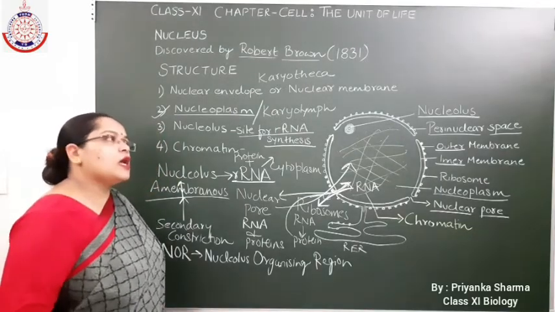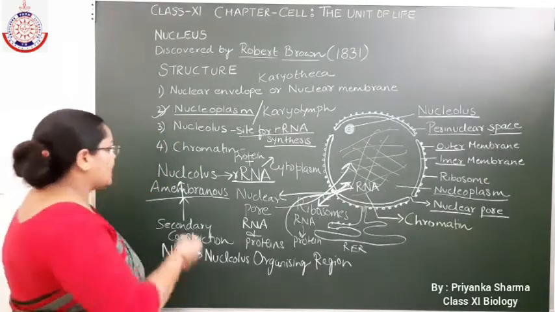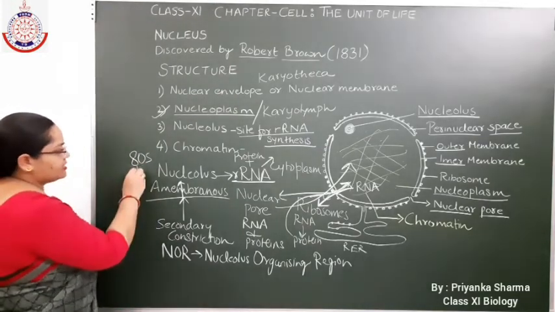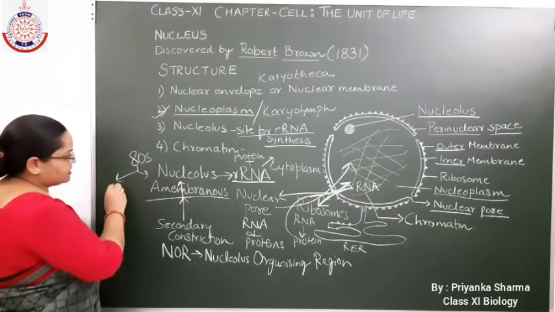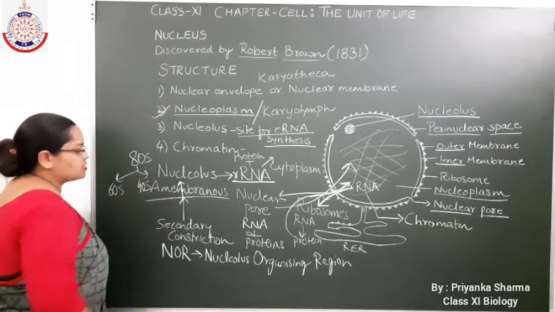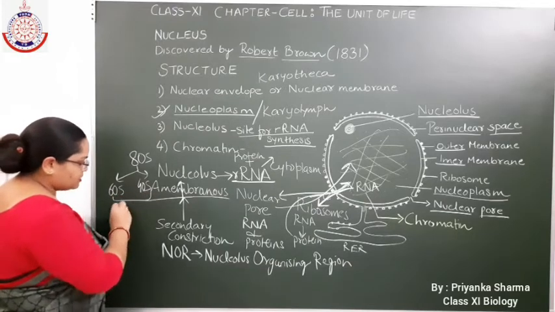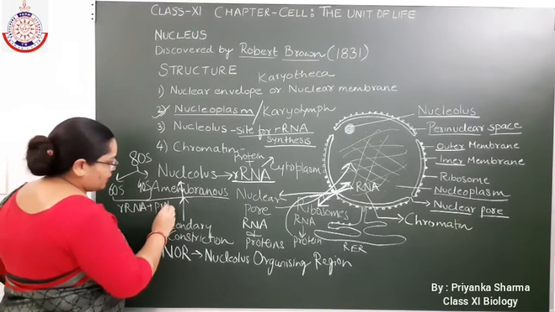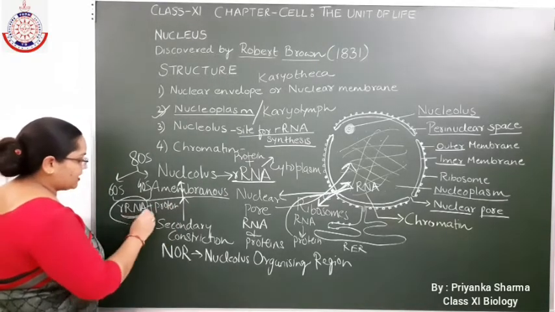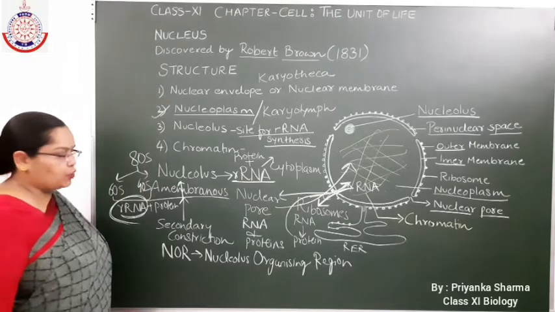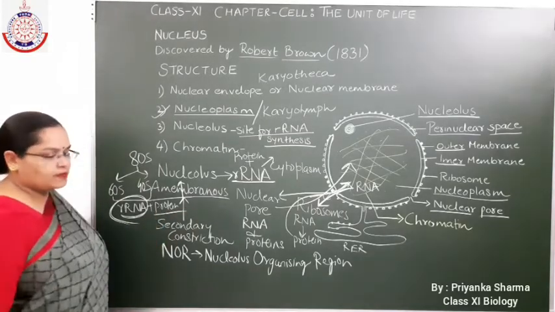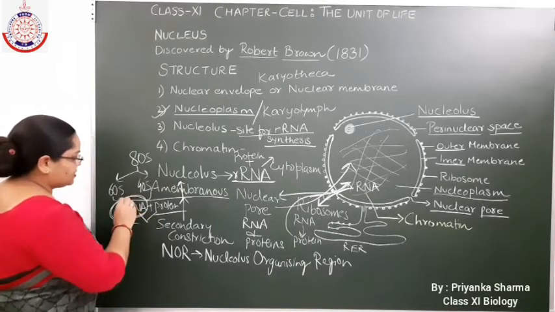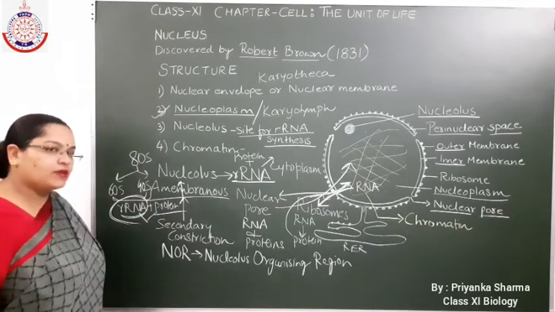All of you know, in a eukaryotic cell, the 80S ribosome is present, and this 80S ribosome has two subunits, 60S and 40S, and each subunit is made up of ribosomal RNA and proteins. This ribosomal RNA is synthesized by the nucleolus. Proteins enter from the cytoplasm into the nucleus. Both of them combine and they give rise to the subunits of the ribosome.